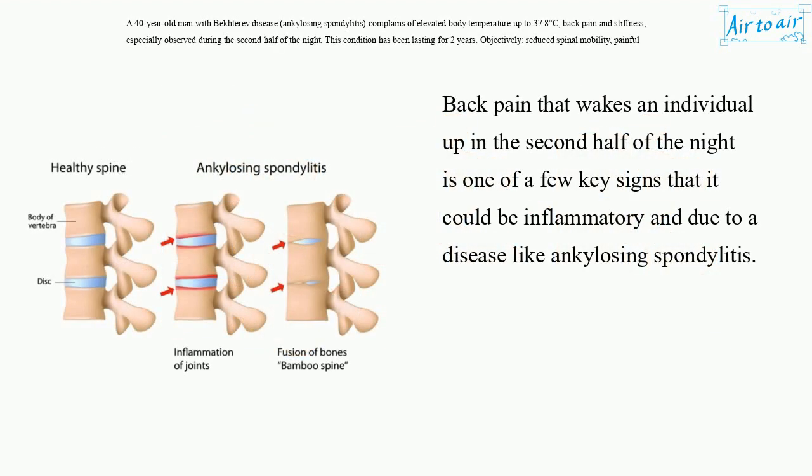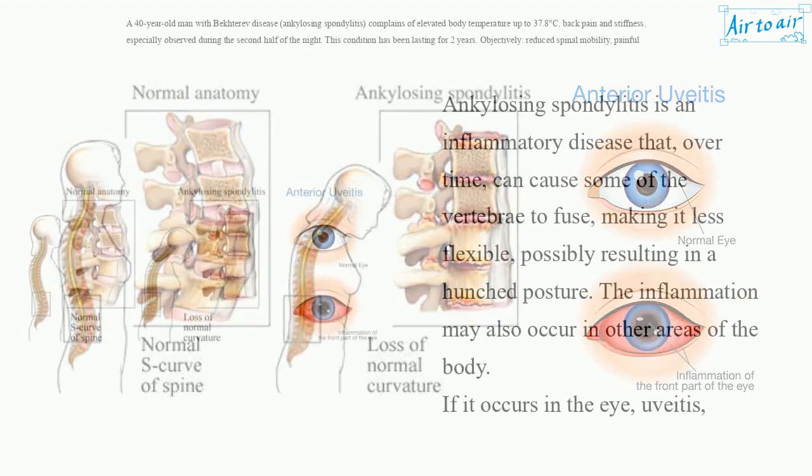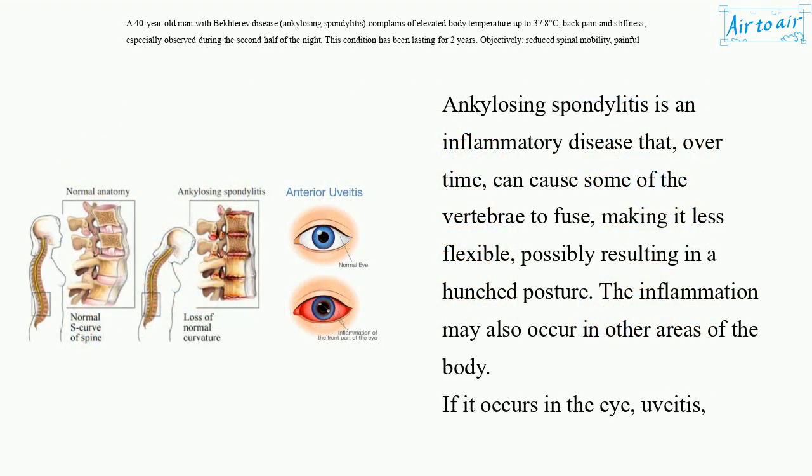Back pain that wakes an individual up in the second half of the night is one of a few key signs that it could be inflammatory and due to a disease like ankylosing spondylitis. Ankylosing spondylitis is an inflammatory disease that, over time, can cause some of the vertebrae to fuse, making it less flexible, possibly resulting in a hunched posture.